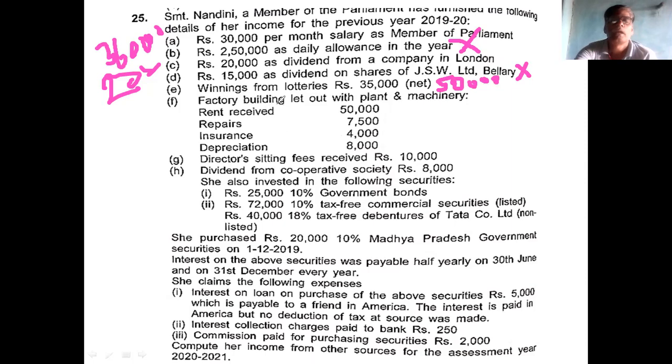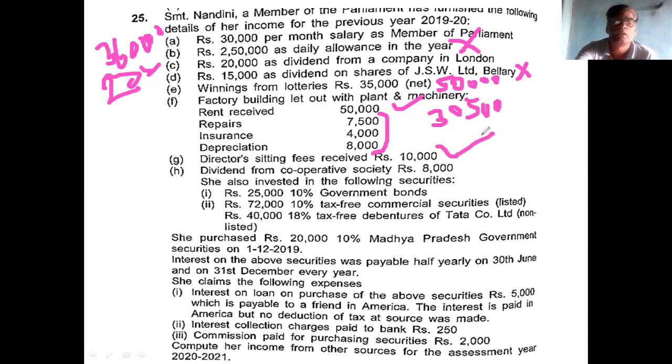Then factory building let out with plant and machinery. Rent received 50,000 is the gross rent. In the gross rent, you deduct these three: 7,500, 4,000 and 8,000. Whatever balance comes, that is the income from the factory building. If you deduct 19,500, 30,500 is the income from this head.